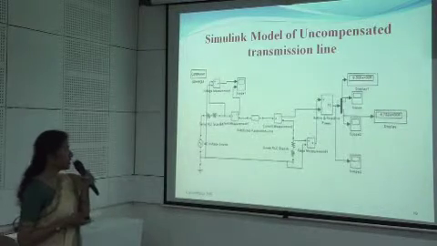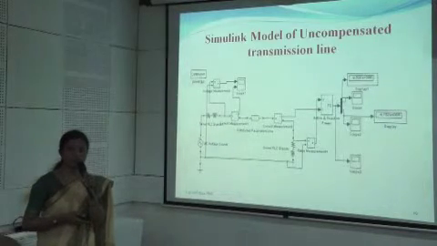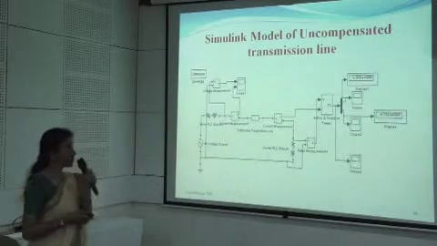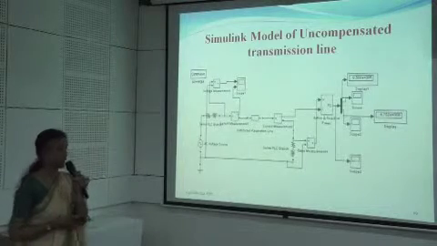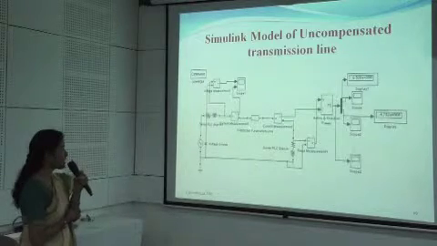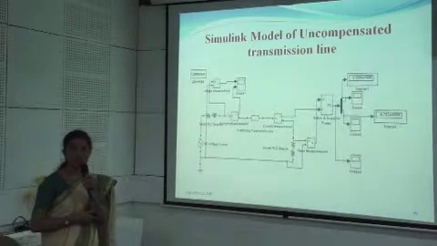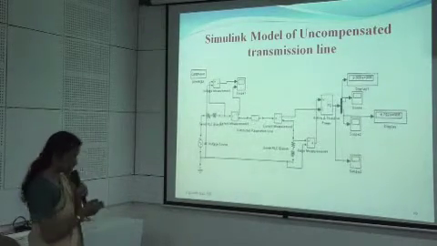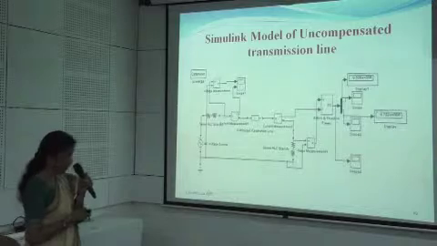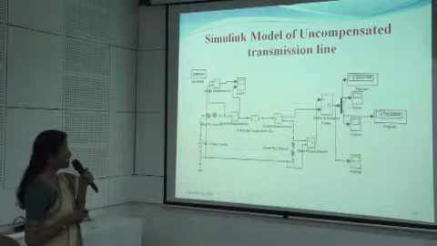Next, I have considered the Simulink operation. For this, I have chosen a single phase; the performance has been done on a single-phase basis. I have chosen a source of 11 kV with an internal impedance of 5.5 plus j0.02 ohms, connected in series with a distributed transmission line having a resistance of 0.01 per kilometer and an inductance of 0.46 henries per kilometer. The load considered is 1 plus j0.2 ohms. Now when this system has been simulated using Simulink, the real and reactive power supplied to the load have been found.